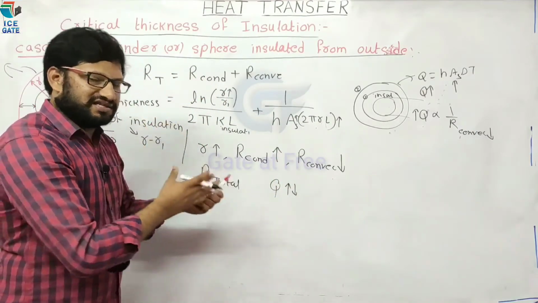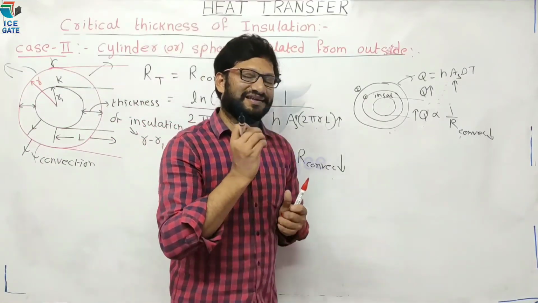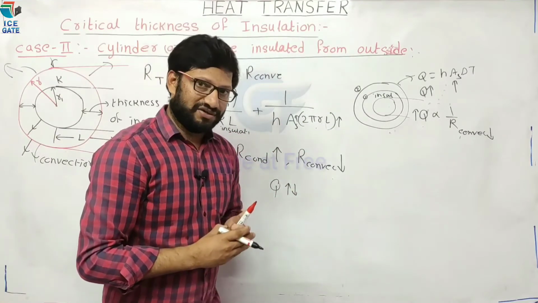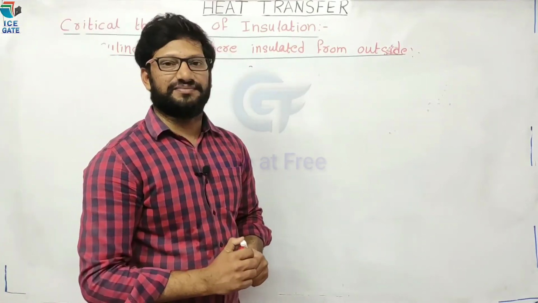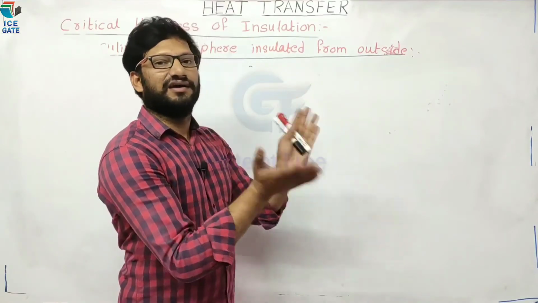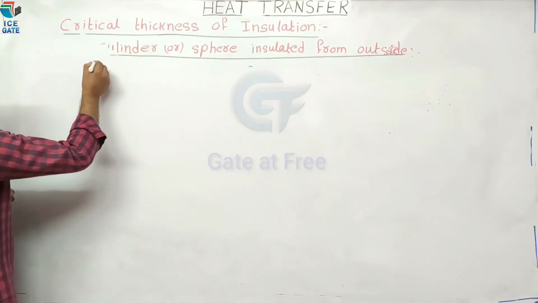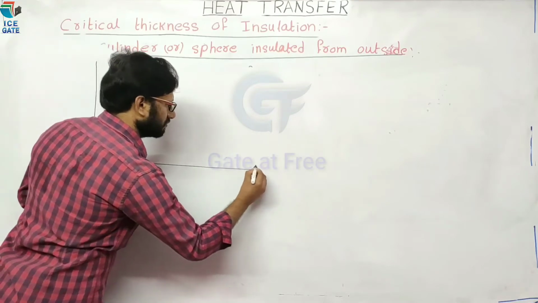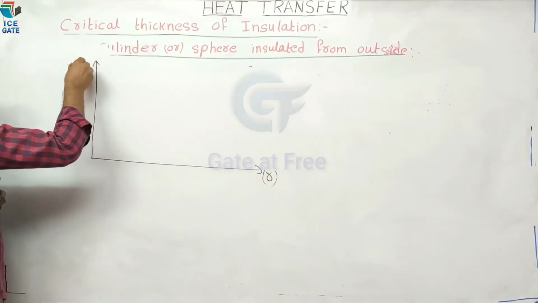In these cases, we need to check the critical thickness of insulation. Hope you understood. Now, according to experiments, we have a graph between resistance and radius. Okay, this is the radius and this is resistance.